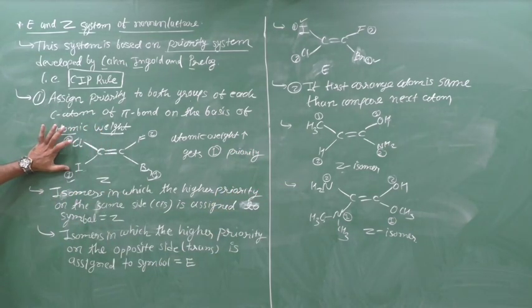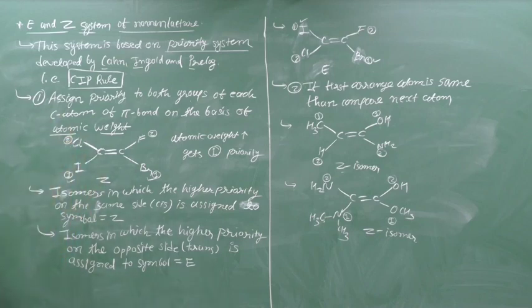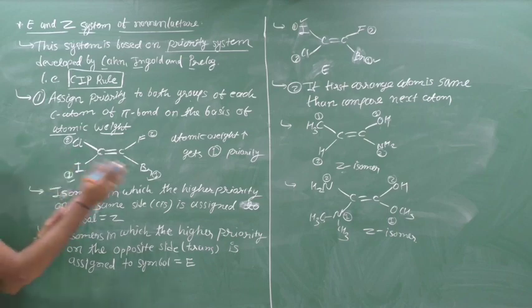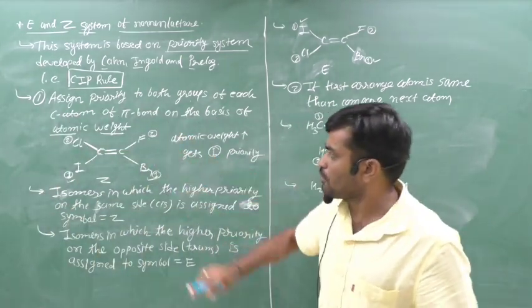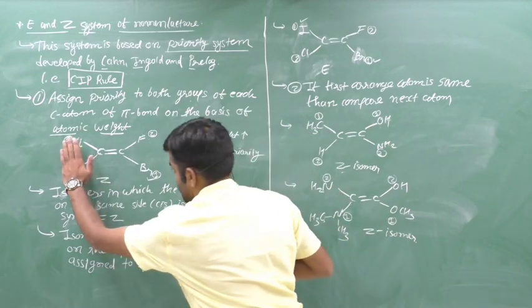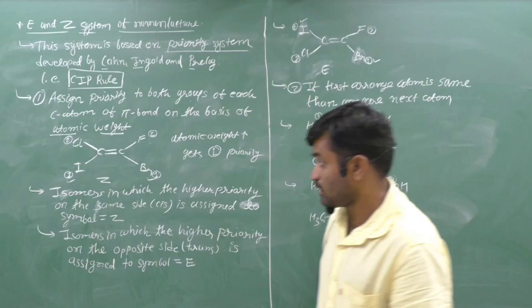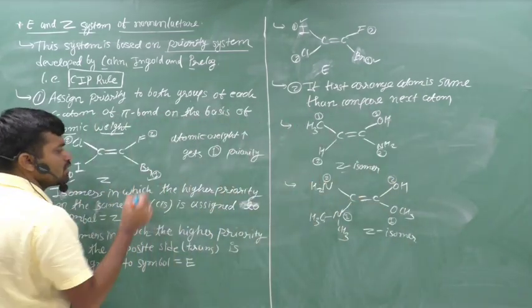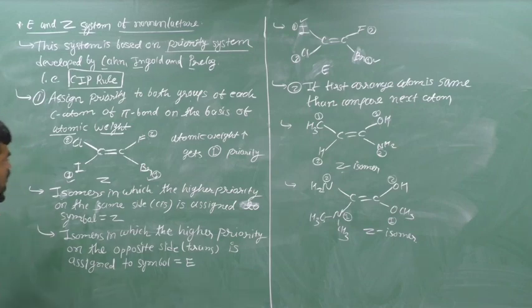From this, if we consider the atomic weights of chlorine and iodine, the highest atomic weight is that of iodine, so it gets the first priority and chlorine gets the second. We do the same thing on the second carbon. We have fluorine and bromine, and of these two, bromine has the maximum atomic weight. Therefore bromine gets the first priority and fluorine gets the second priority.